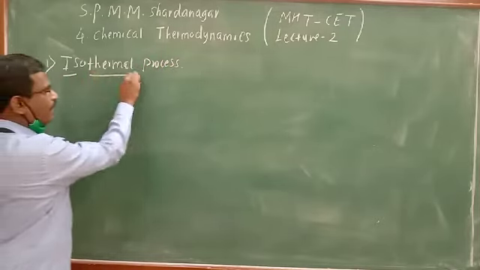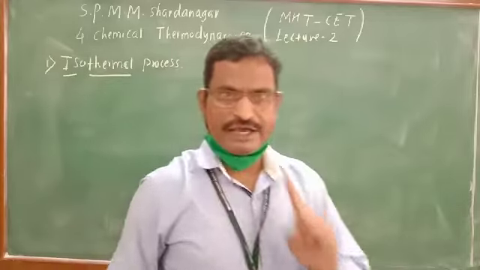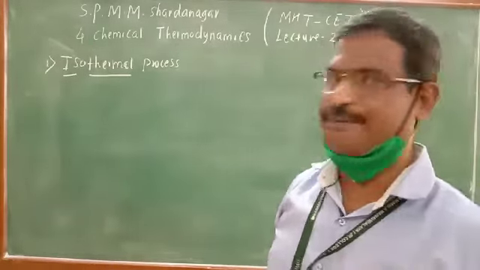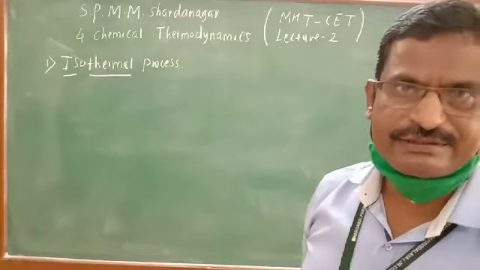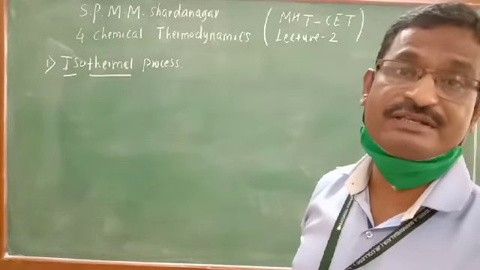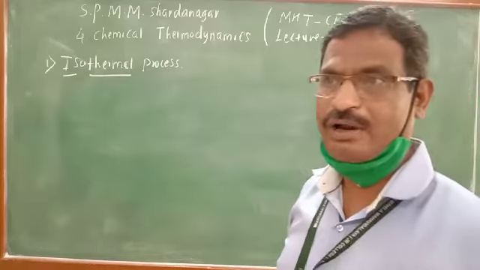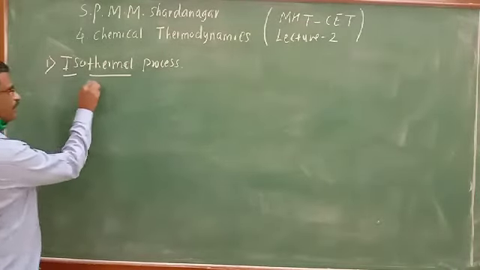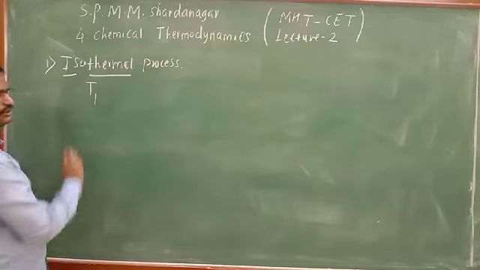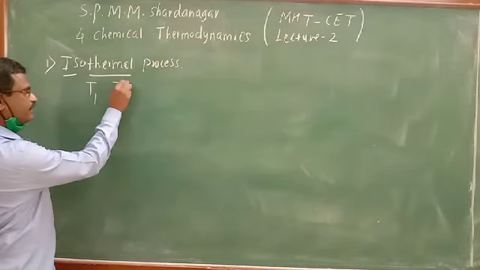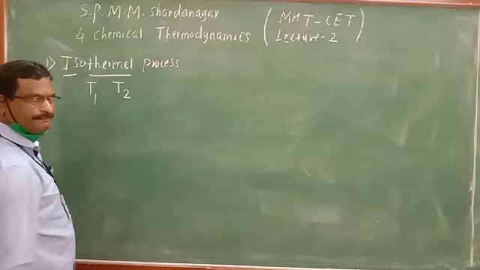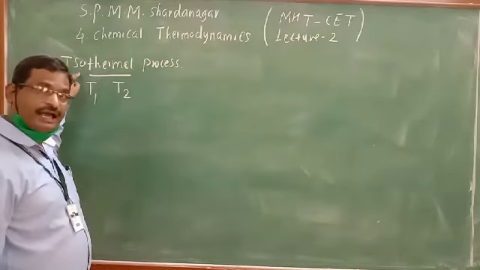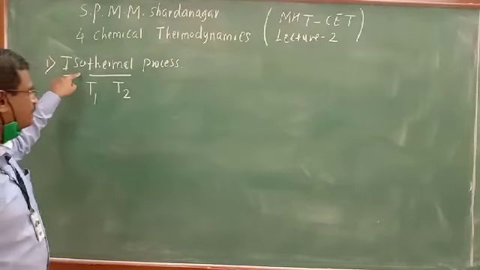Iso and thermal, two words. Iso stands for constant and thermal stands for the temperature. The processes which are carried out at constant temperature are known as isothermal processes. So let T1 be the temperature in the initial state of the system, and T2 the temperature in the final state of the system. Isothermal processes are the processes carried out at constant temperature.